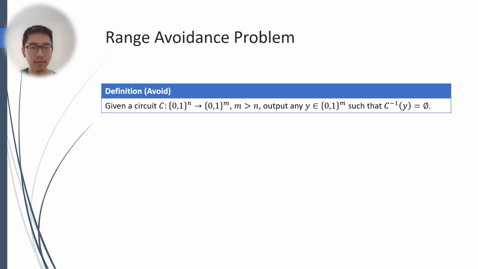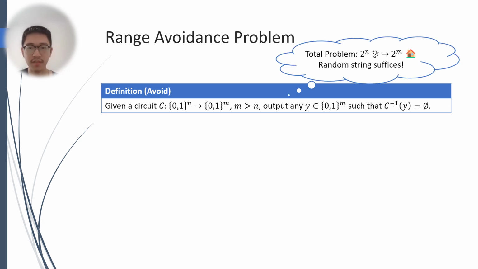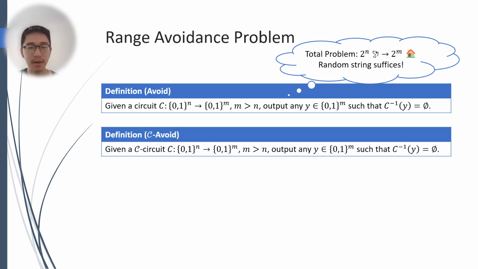The problem is pretty simple. Suppose you are given a circuit whose number of inputs is n and number of outputs is m. The goal is to output some string y of length m such that it is not in the range of the circuit. Or equivalently, for any input x, it cannot make the circuit evaluate to the string you specify. This problem is total because of the pigeonhole principle, as long as the number of input bits is smaller than the number of output bits. Moreover, this is also an explicit construction problem, as a random string is likely to be outside of the range of the circuit. Similarly, we can also consider the restricted circuit version where the input circuit is restricted to some circuit family.